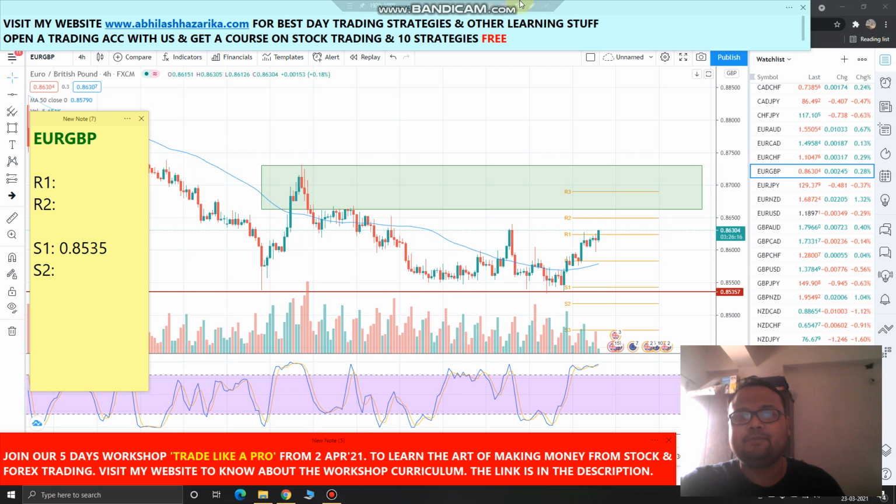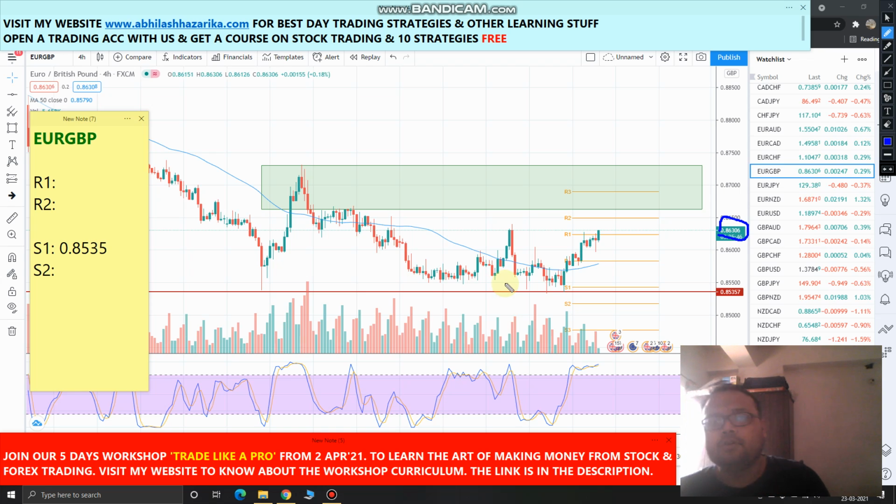So let's jump to the chart and let me take out the pencil. So we can see that right now market is running at 0.8630 and at last there is some movement in the market, which is good news. As you all know that Euro GBP was in heavy downtrend, and somehow it took support in this range. Surprisingly this range has provided the support to the market, and right now it is trading above the resistance.